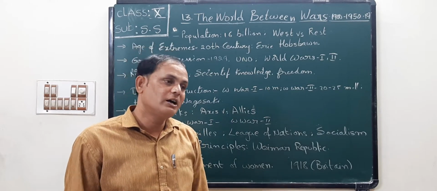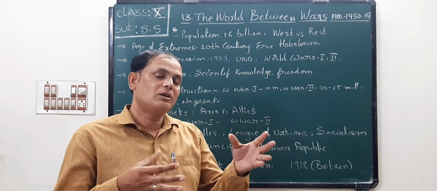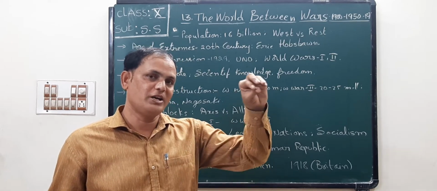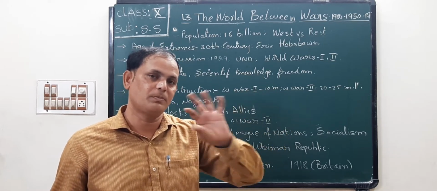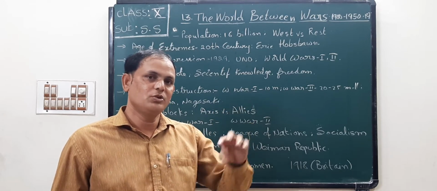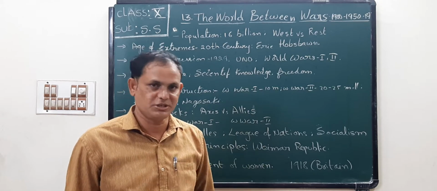Next one. When America dropped two powerful bombs over Hiroshima and Nagasaki, belonging to Japan, immediately lakhs of people died in the cities of Hiroshima and Nagasaki.